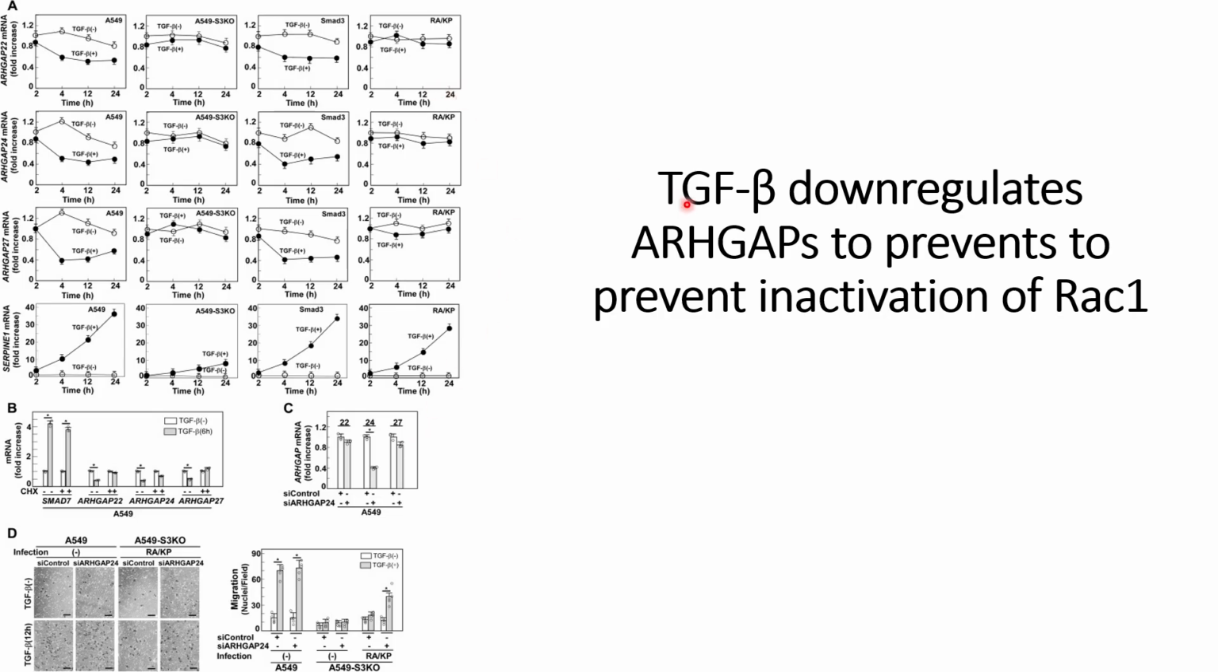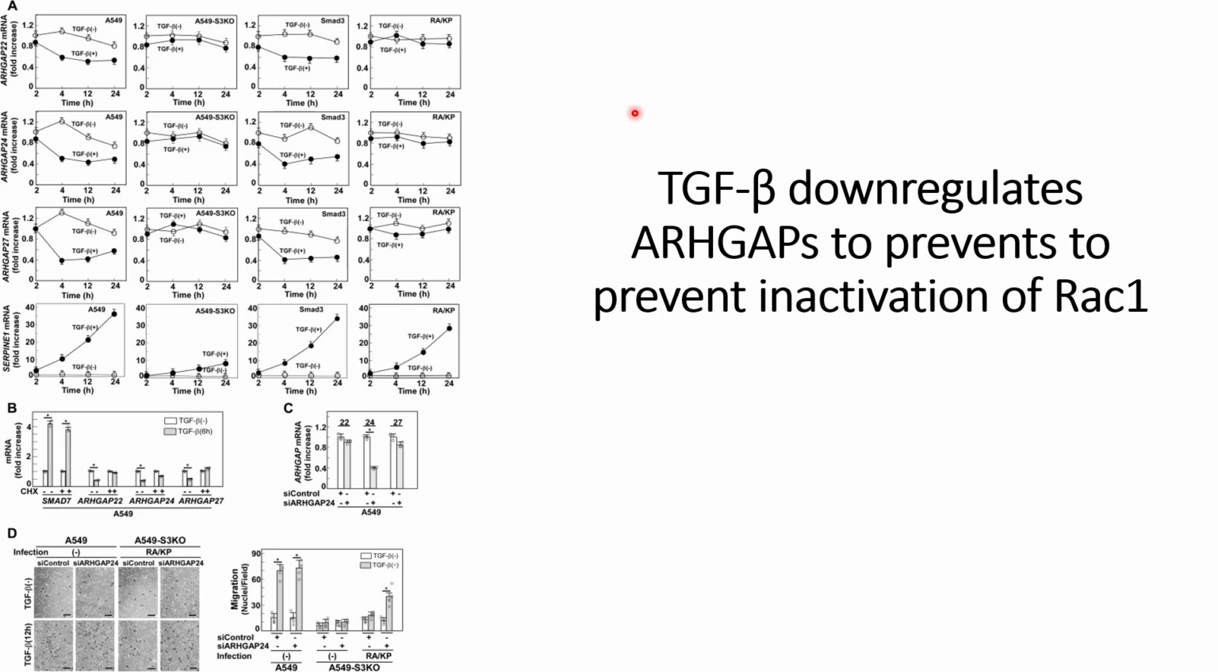So, the results that we have understood in the previous videos show that TGF-β downregulates ARHGAPs, which prevents inactivation of Rac1, and thereby it will cause cells to have more motility. But in the case of these SMAD3 knockdown cells which are infected with this mutated SMAD3, we see more activation of this Rac1.